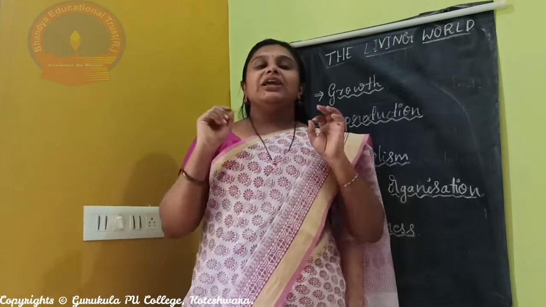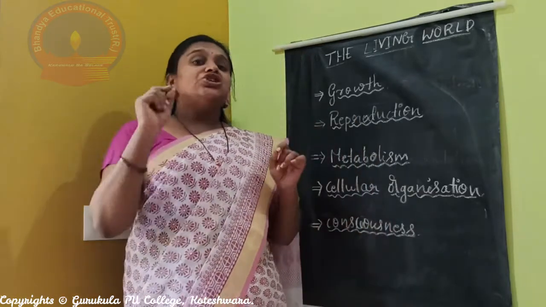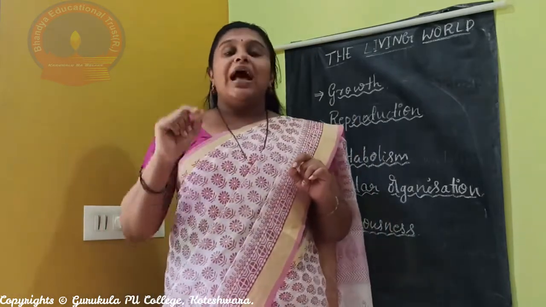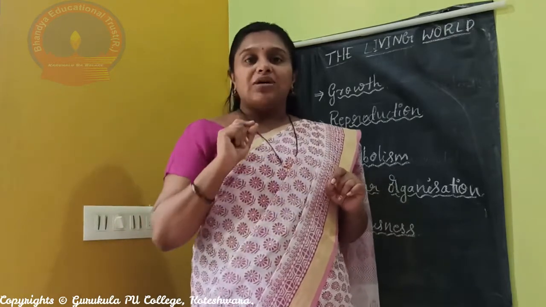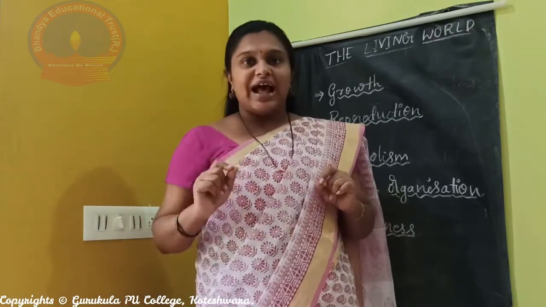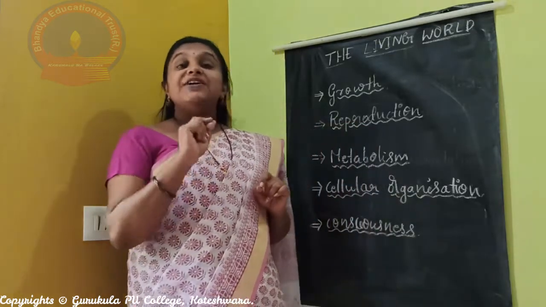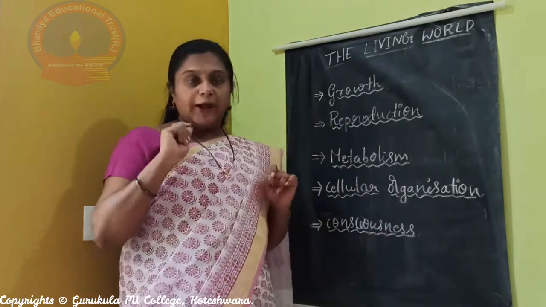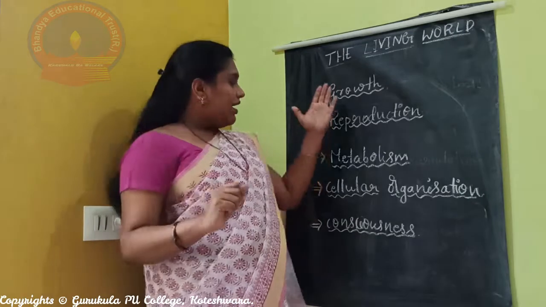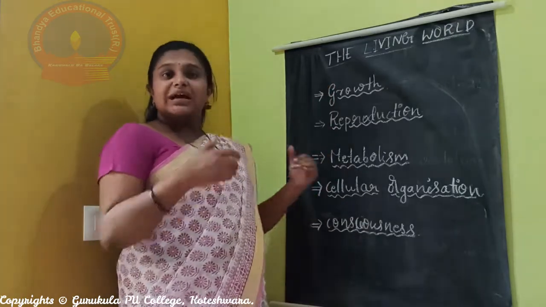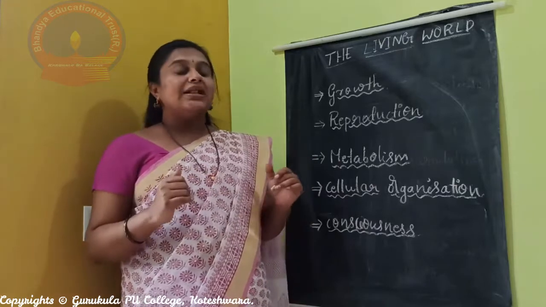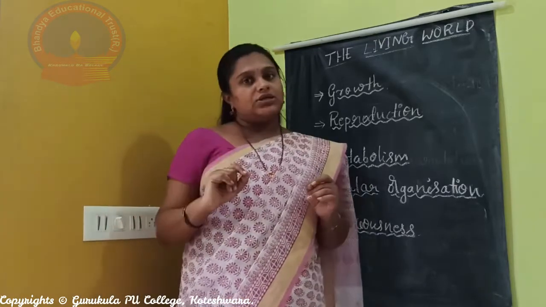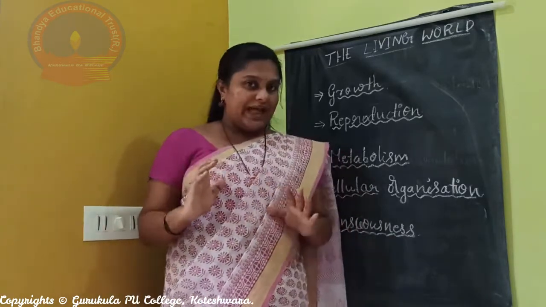That means each and every individual should have that character, and without that character we cannot consider an organism living. Such characters are called defining characters. Okay, see here I have made a list. Out of this, some will be characters of living organisms, some will be defining characters of living organisms.